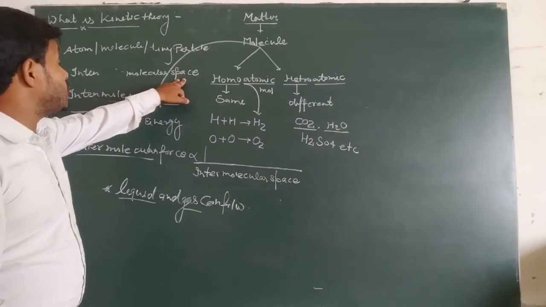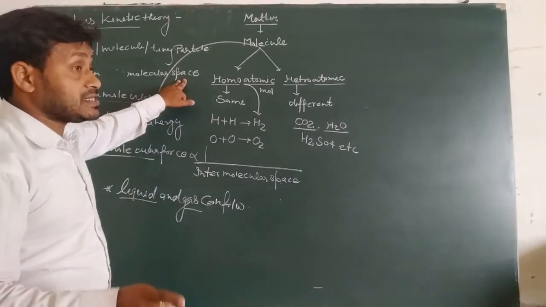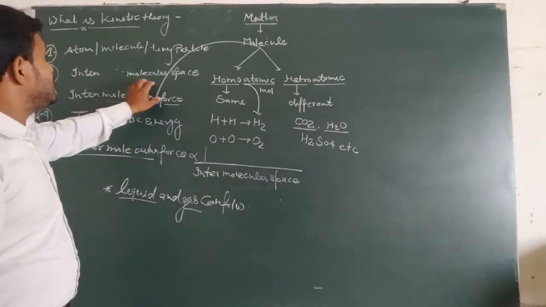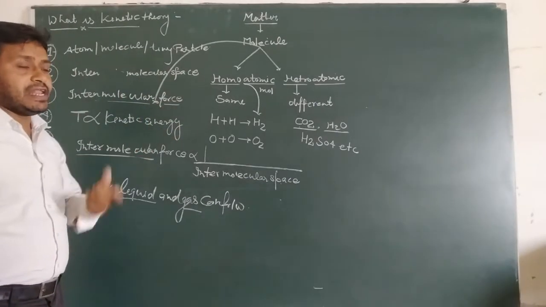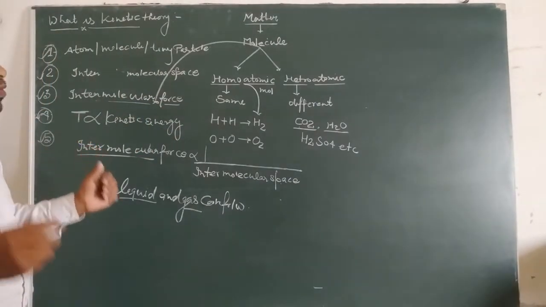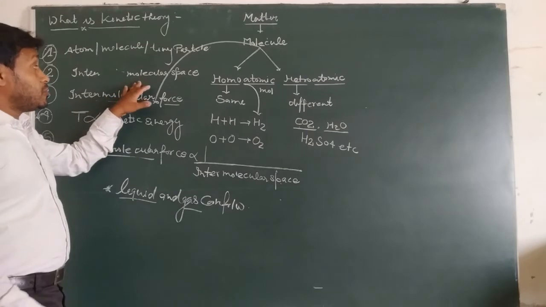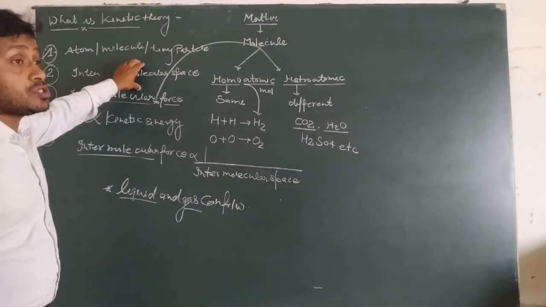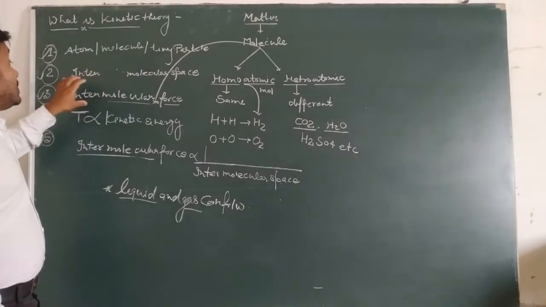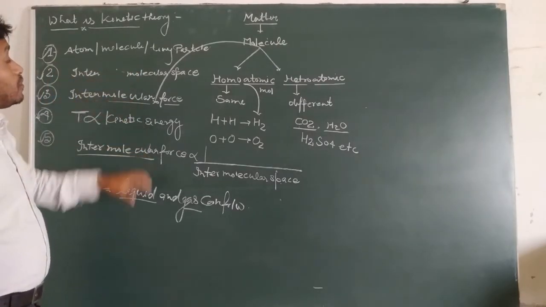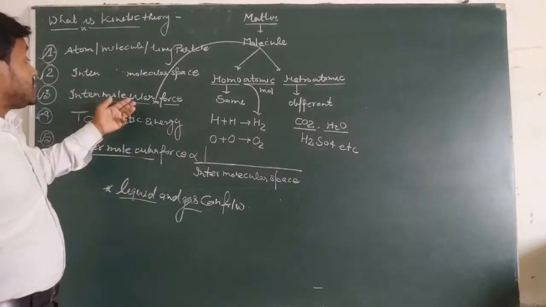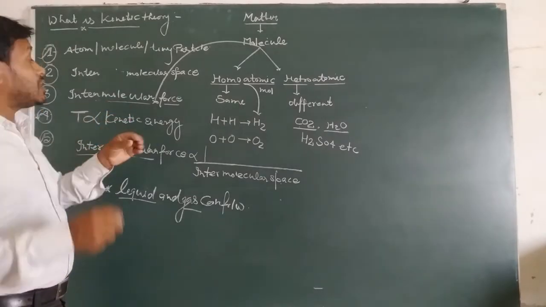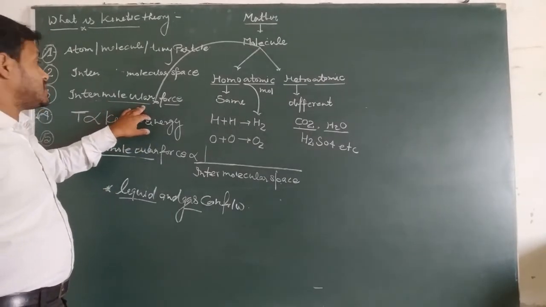Due to the molecular space, their shape and size depend. If the molecular space is very less, then the attraction force is high. Due to this reason, they are always present in the solid state. If the intermolecular force is high, then the intermolecular space is very less.